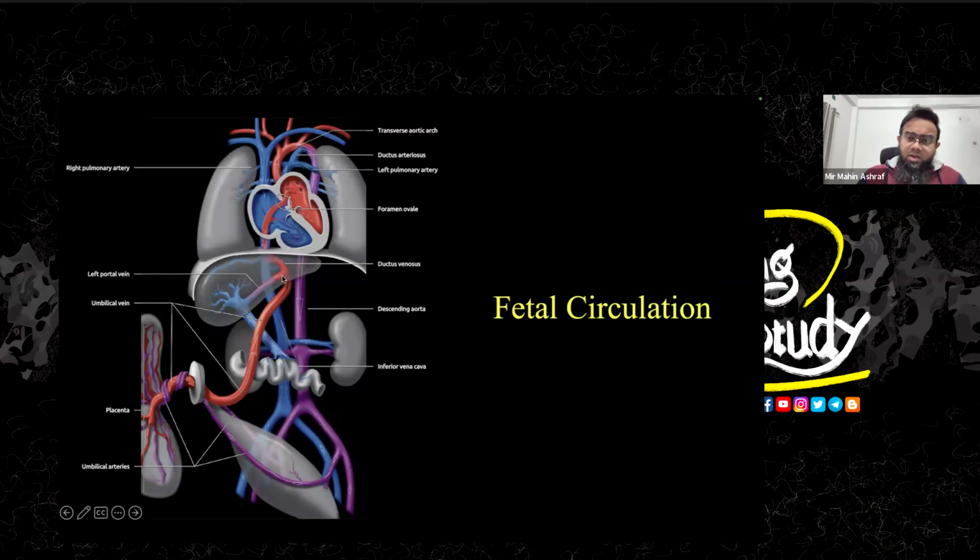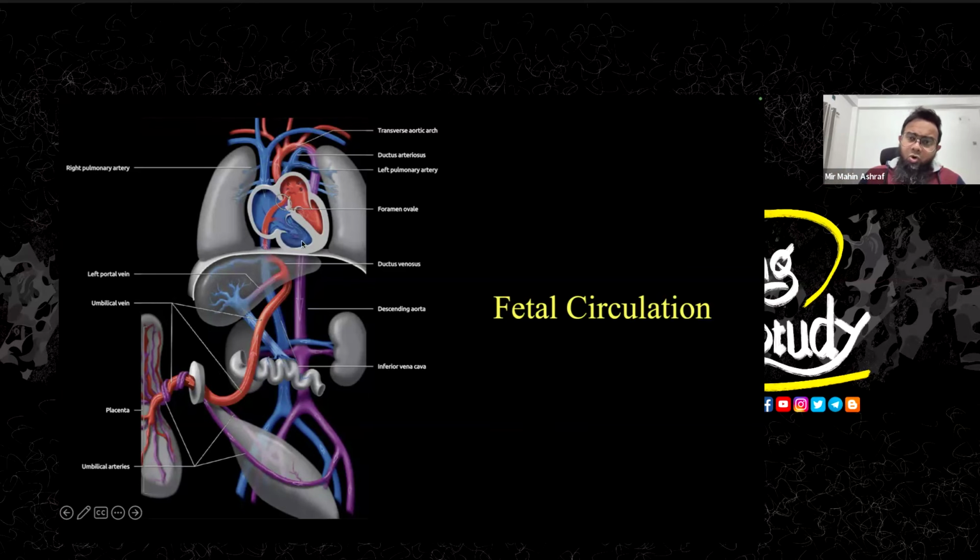So this oxygenated blood, when it comes to the fetus, if you supply the whole of this blood to the liver, it will get congested. So we make a shunt here, which is called the ductus venosus. With this shunt, we put the blood into the inferior vena cava. Then the inferior vena cava carries this blood to the right atrium.